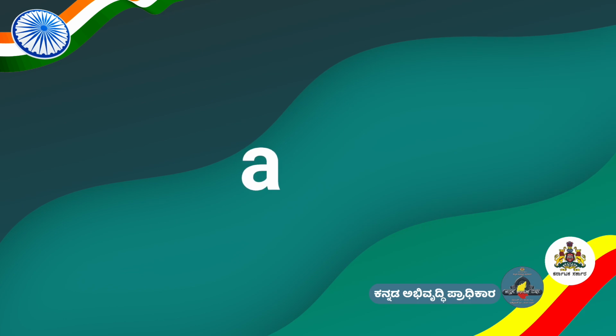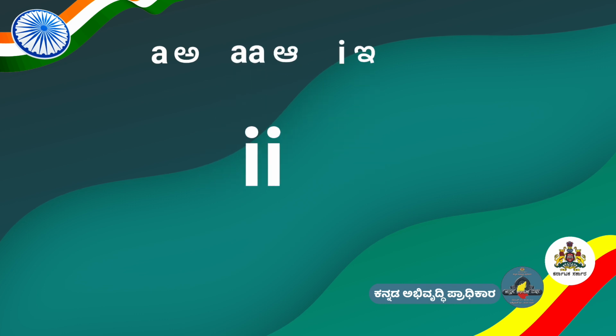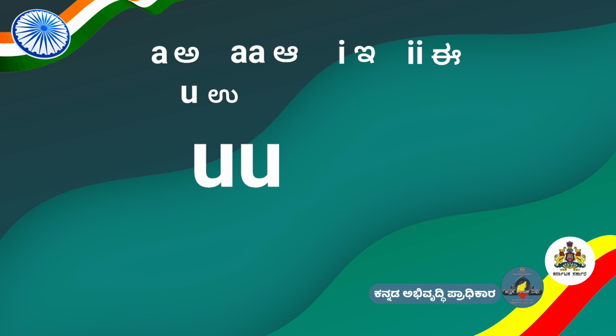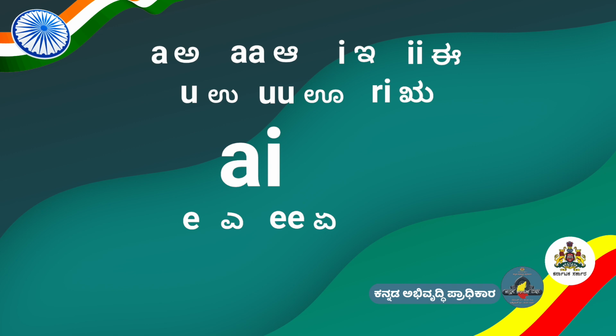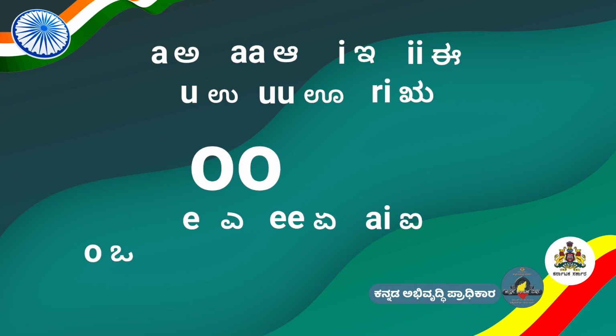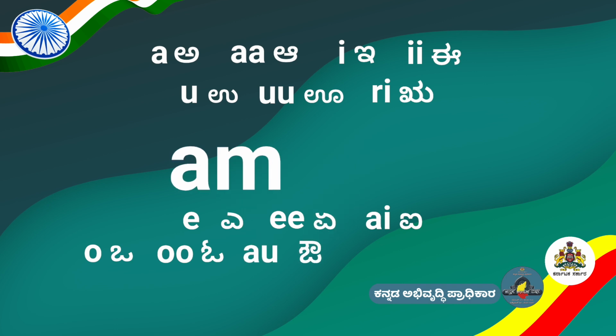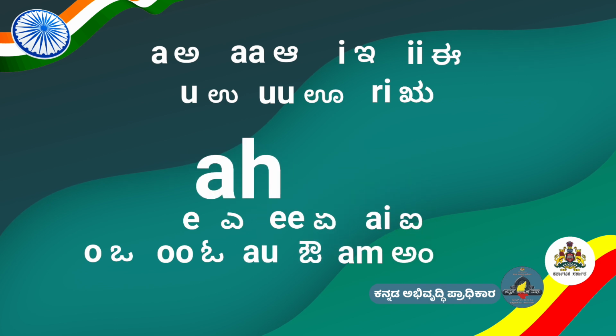We use A for A. I for E. U for U. I for R. E for A. I for I. O for O. AU for Au. AM and AH for Aha.